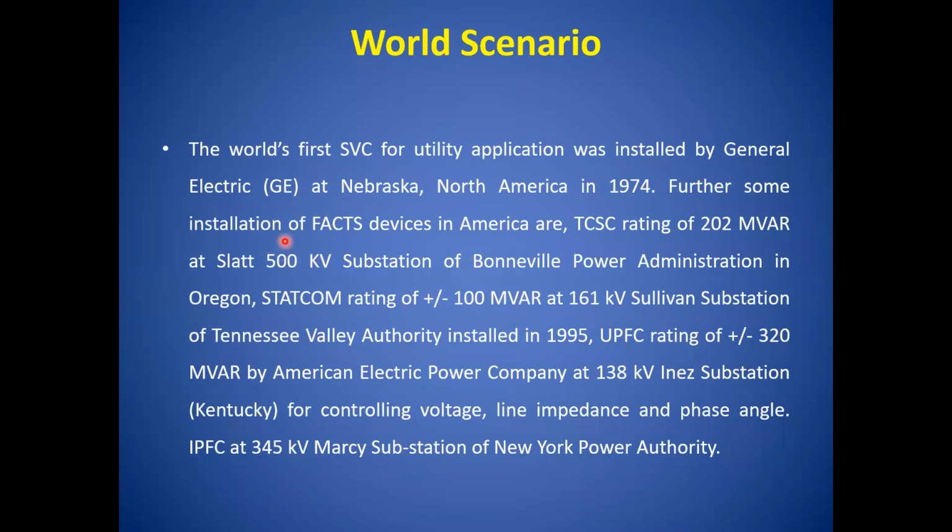Further, there was an installation of FACTS devices in America as a TCSC, a thyristor controlled series capacitor. We are using the thyristor family of electronics to turn these devices on and off, and it is a series compensator, with a rating of 202 MVAR at a 500 kV substation, isn't it?